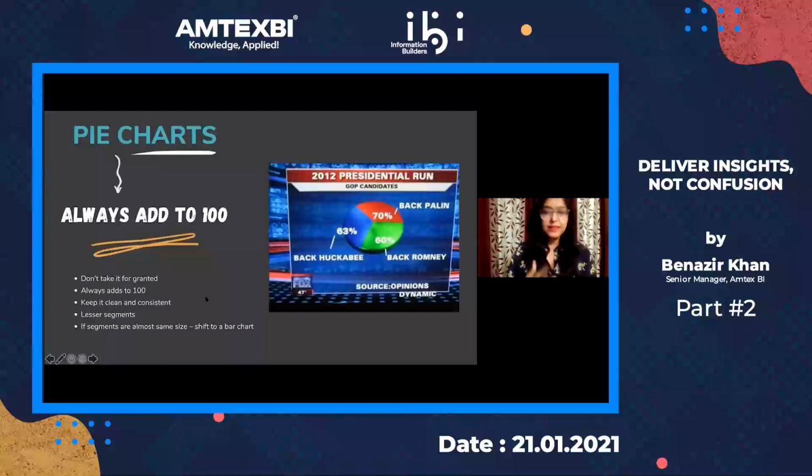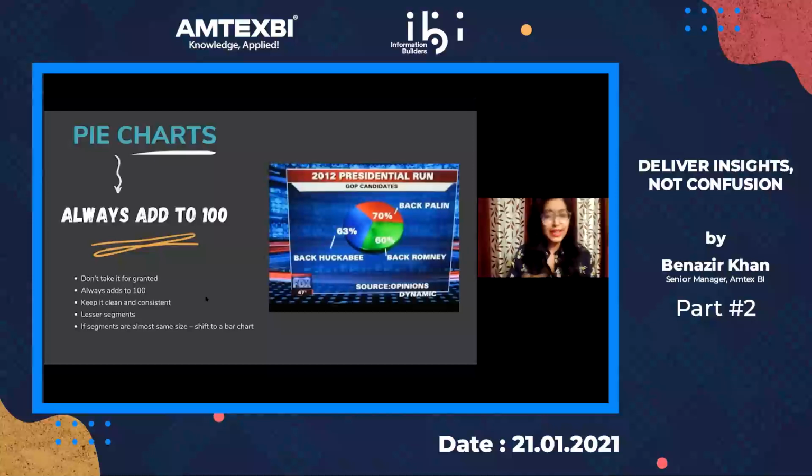One thing that people miss out on with a pie chart is that it always adds up to 100. It seems like a very simple thing, because it's like a circle and everything in it needs to add up to 100. It's really simple, but most developers tend to overlook this one simple concept. So don't take it for granted. Remember that it always adds up to 100. Keep it clean and consistent.